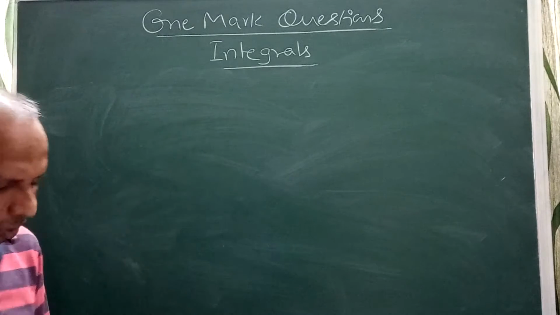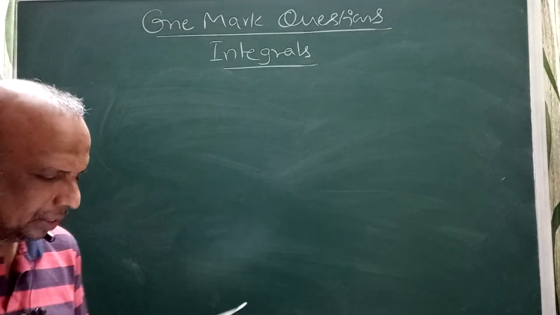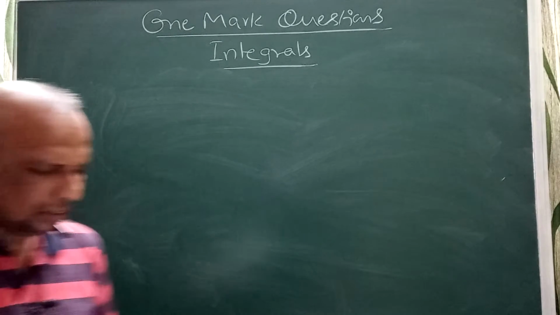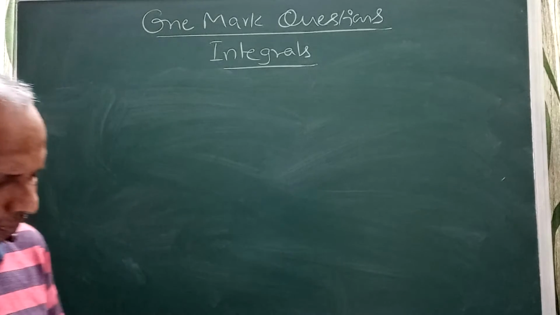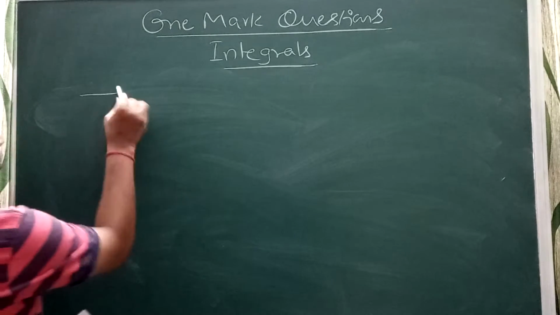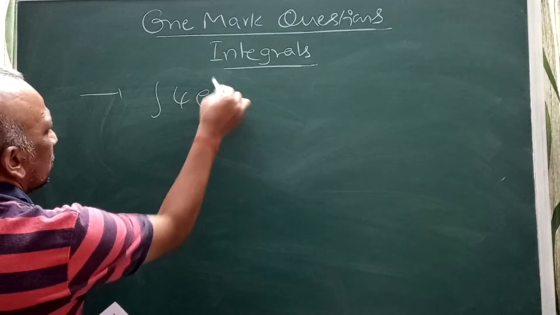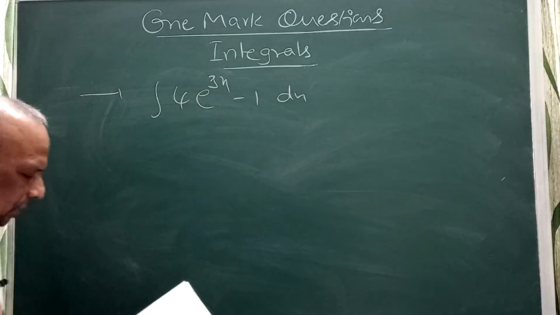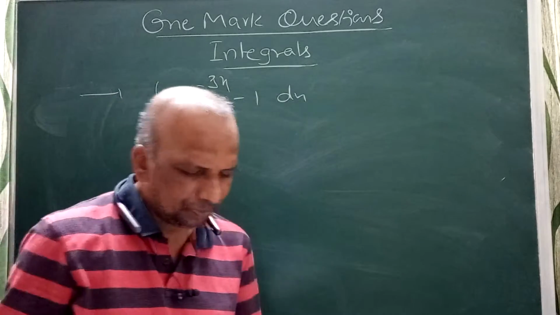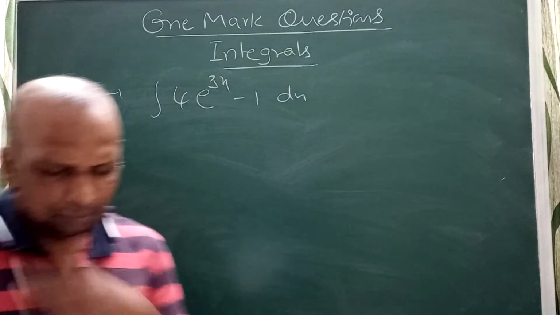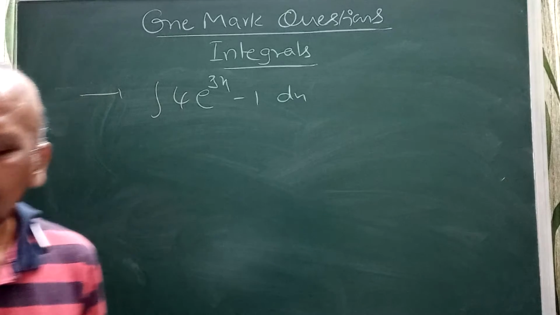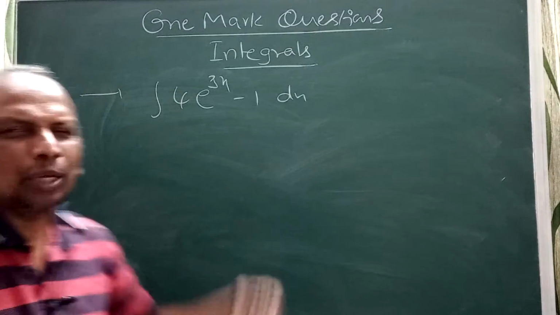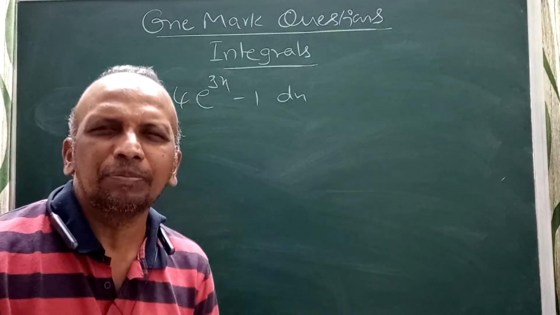See the problem now. Find the integral of 4 e power 3x minus 1 dx. If they ask this problem, just observe.